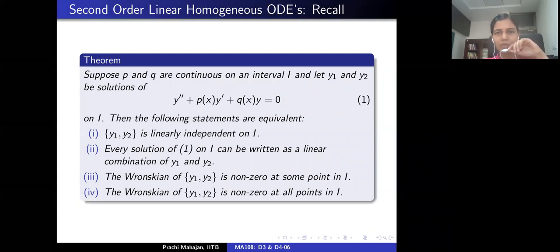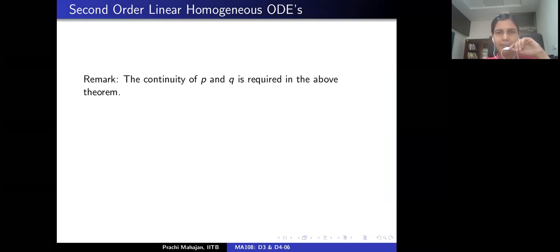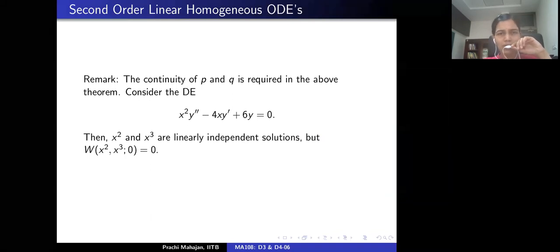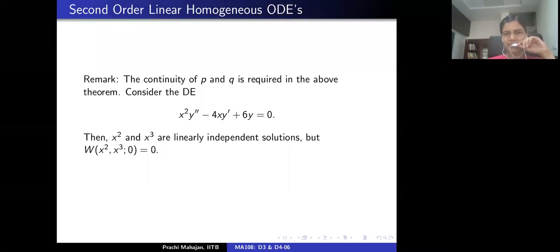What I would emphasize at this point of time is the following: this theorem requires P and Q to be continuous on the interval I. And here's an example to emphasize this fact. Let's consider the following differential equation: x² d²y/dx² minus 4x dy/dx plus 6y equal to 0. So this is what we know, right? x² and x³ are two solutions of this differential equation. One can check they are linearly independent solutions.